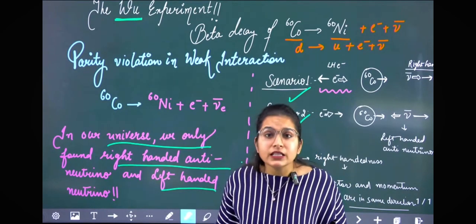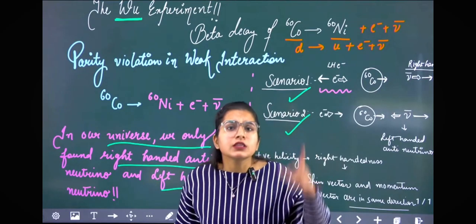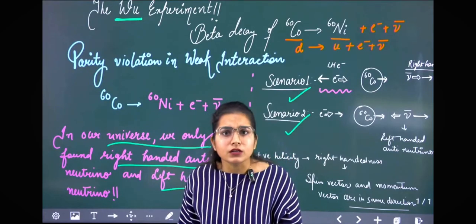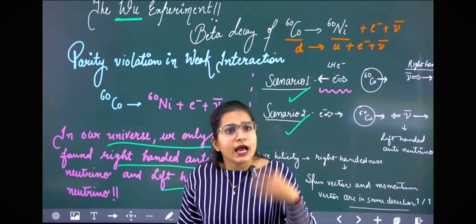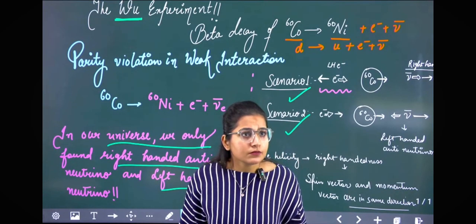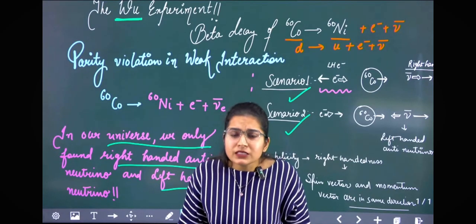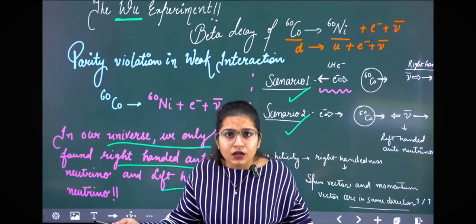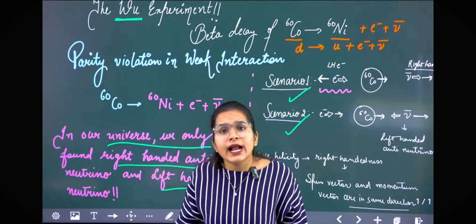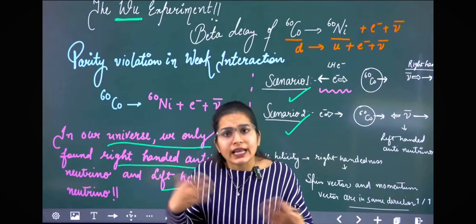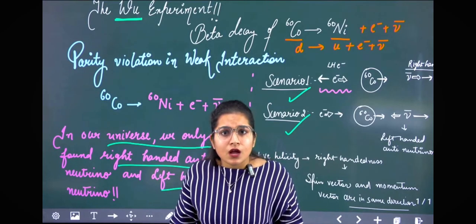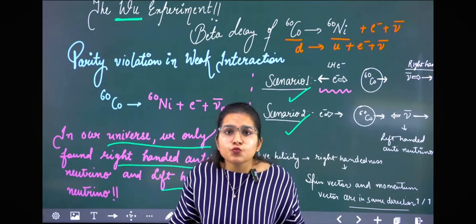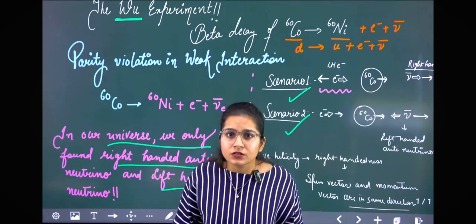But even then, because of the parity violation, the electron is always emitted in one preferred direction as compared to the other. What does it mean? It means that in weak interaction, in beta decays, the parity is violated. And we find only right-handed antineutrinos and only left-handed neutrinos. Clear? And that means the mirror image is not the superposition of its image.